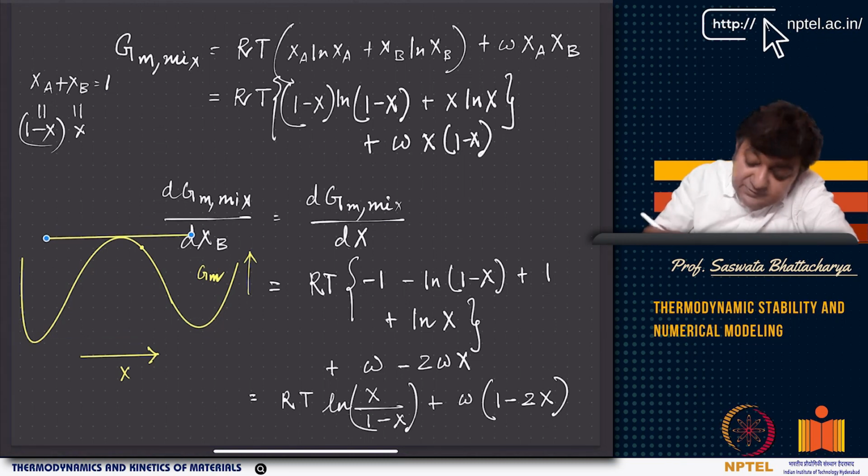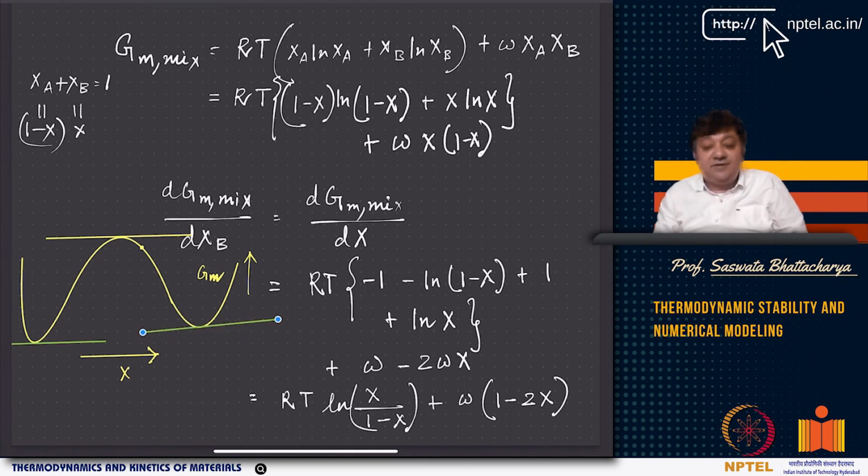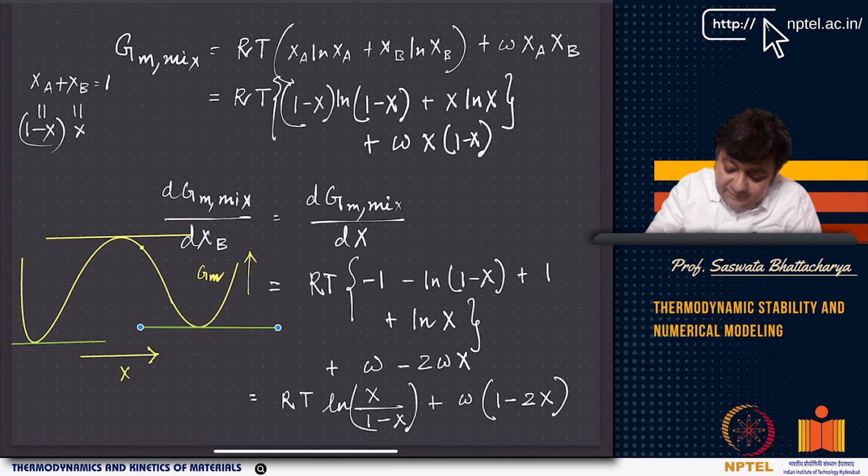This is another point. So basically, if I draw 3 tangents like this, and this is another point where slope is 0. Right? There are 3 points on this curve where slope is 0. Now let us have a look. There is something other than slope that is changing here, right? And we will try to look at that.